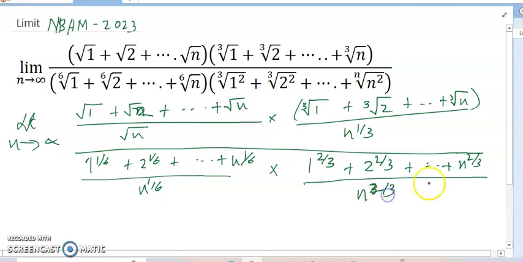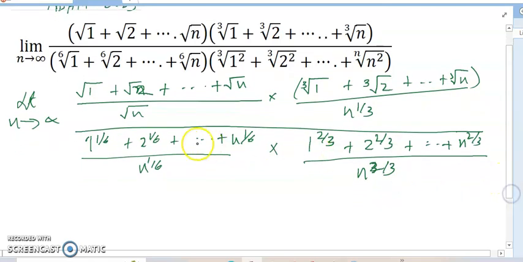So friends, when we add this total, the power is the same.